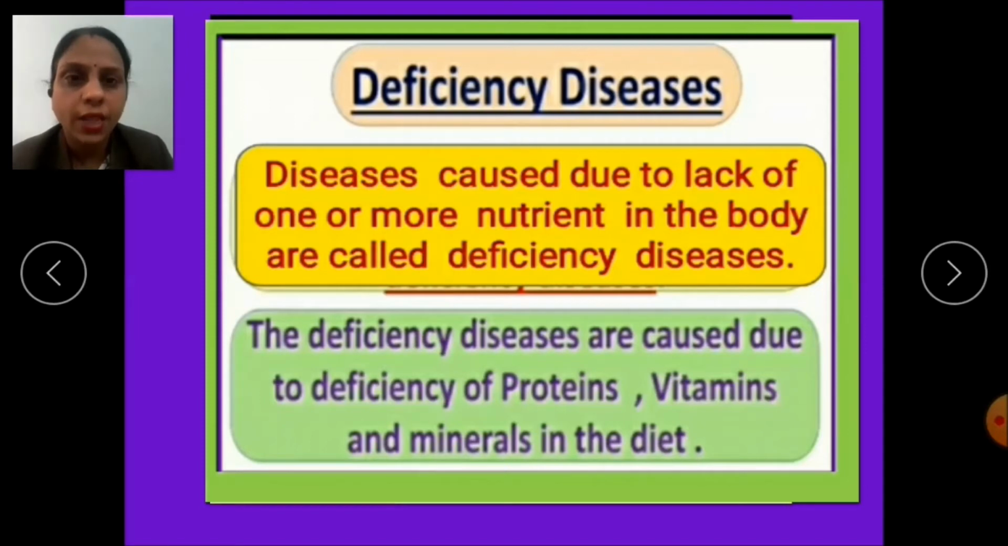So children, what are the nutrients? Yes, you all know. I have already explained in the previous chapter that nutrients are the special substances present in the food. And what are the various types of nutrients? Yes, the various types of nutrients are carbohydrates, proteins, fats, vitamins, and minerals. So the deficiency diseases are caused due to the deficiency of proteins, vitamins, and minerals in the diet.